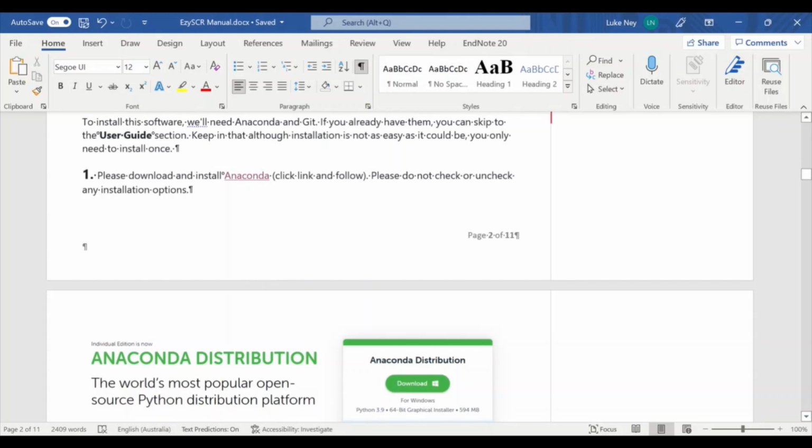As many users will not be familiar with GitHub or Anaconda, we have created this video demonstration of the software installation to complement the instructions in the manual. To install the software, we'll need Anaconda and Git. If you already have them, you can skip to the later sections of the tutorial. Keep in mind that although installation is not as easy as it could be, you only need to install once, and there are only several steps to follow to successfully install the program.